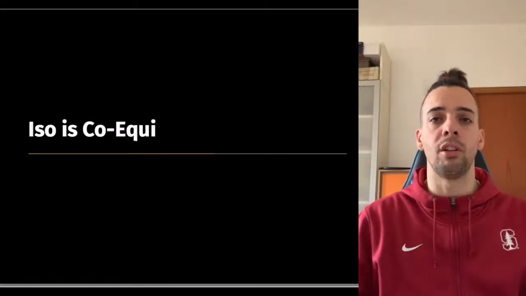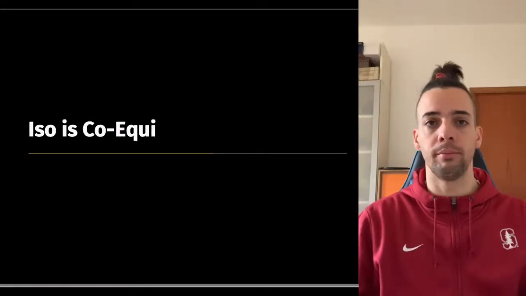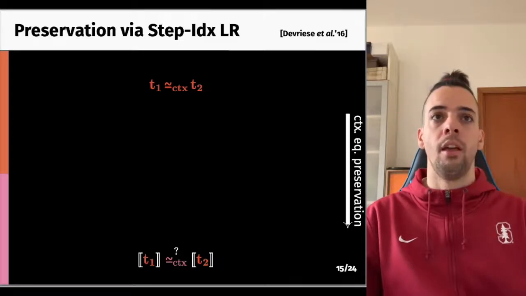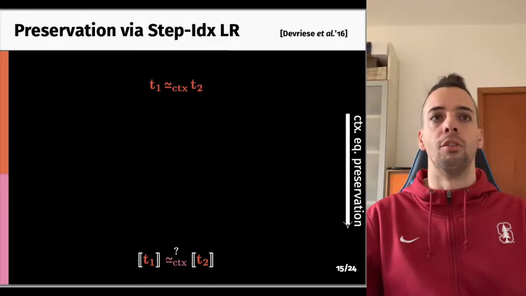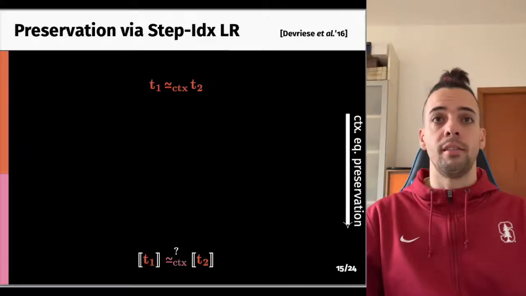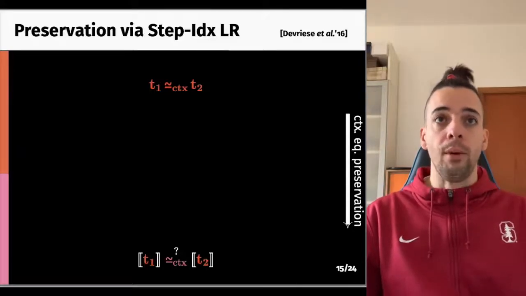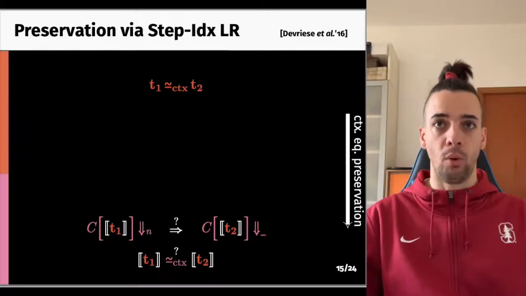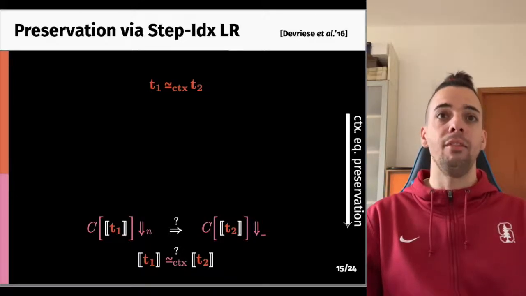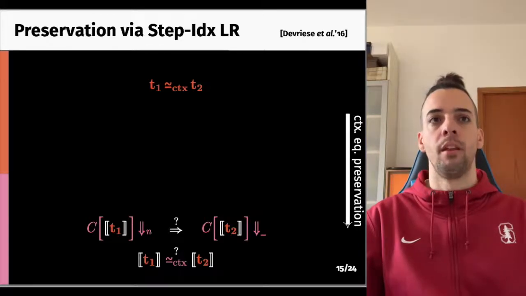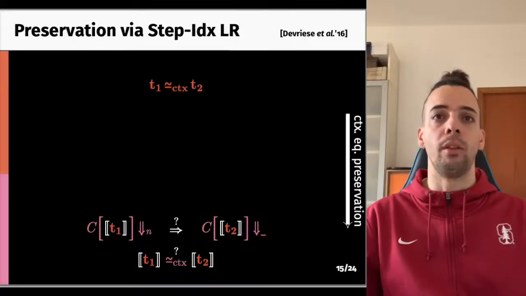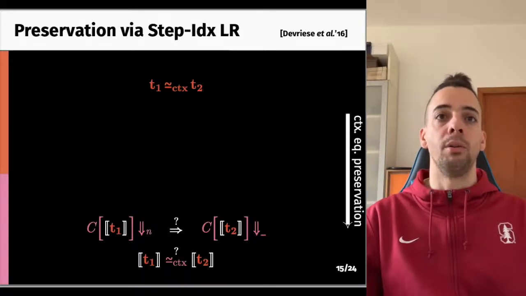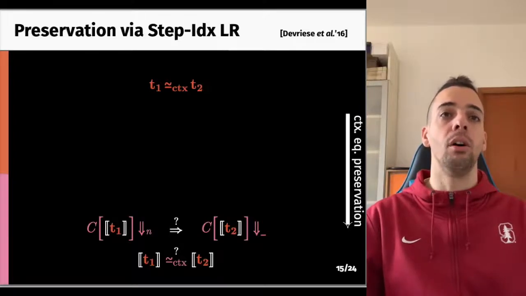Specifically, how did we prove such a preservation direction between Iso and equi? This direction is depicted in the slide. Notice the direction of the implication on the right. We start by knowing equivalence in Iso, which is here on the top, and we need to prove equivalence in equi at the bottom. By unfolding the definition of contextual equivalence, we need to prove that for any equi context, we have termination with a term, if and only if we have termination with the other. By symmetry, we only prove one direction, and therefore assume equi-c with compilety 1 terminates, and we need to prove that the same equi-c with compilety 2 also terminates.